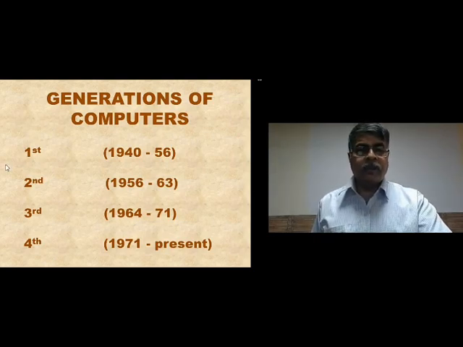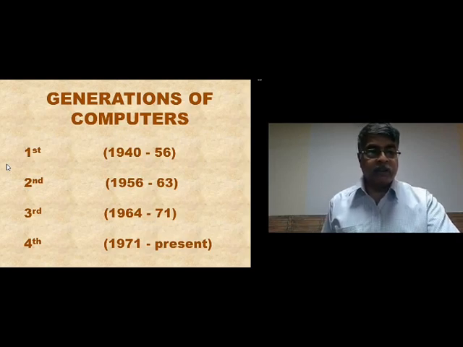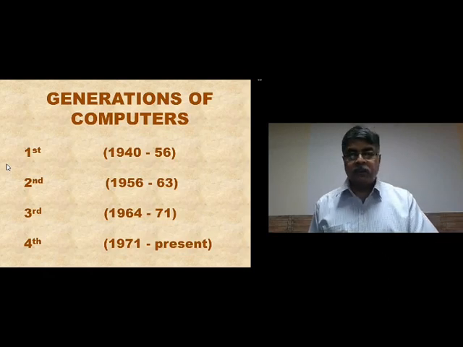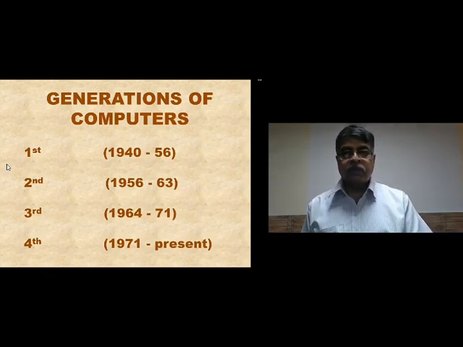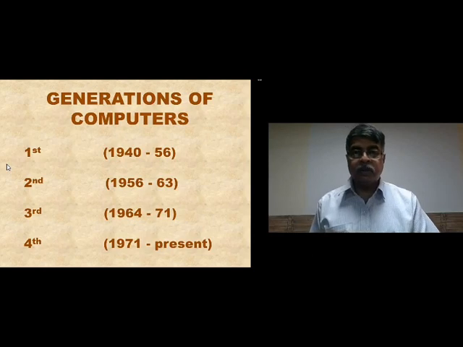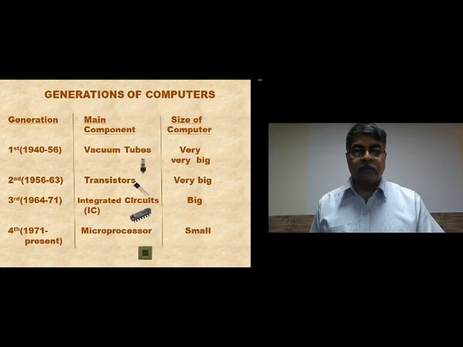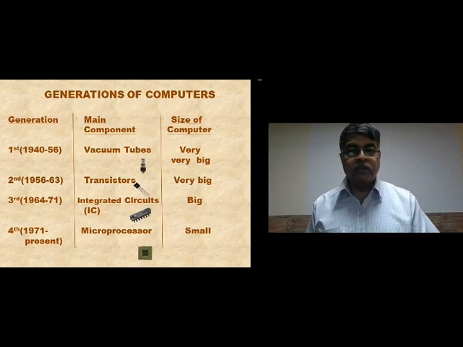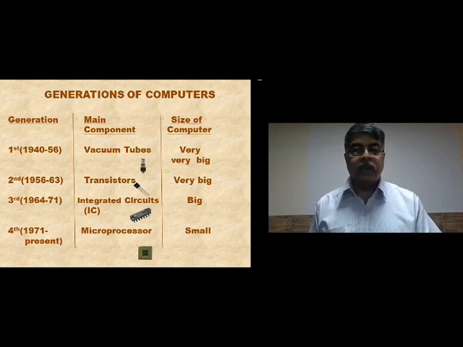Now, instead of studying each generation first and then going to the next generation, what we are going to do is compare all the generations on the basis of things like the input devices used, the output devices used, the secondary storage device used, and something called the main component inside. Here we are going to compare the 4 generations on the basis of the main component and the size of computers.